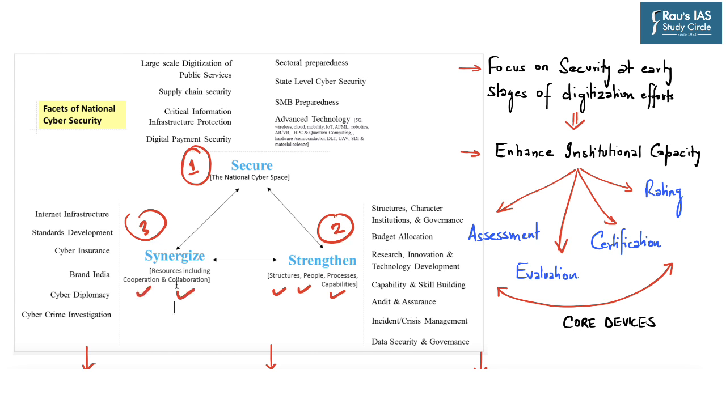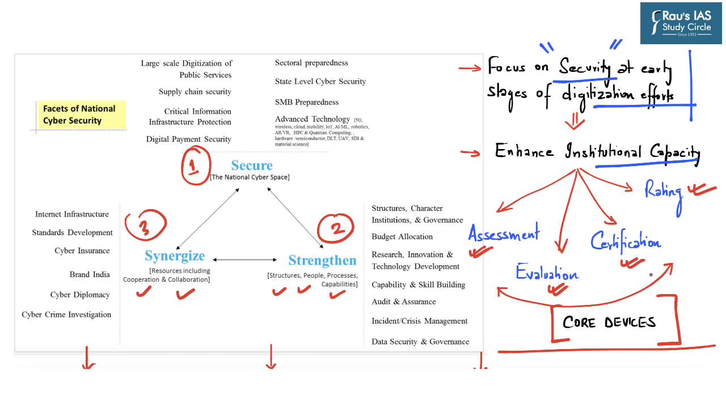So it is based on these three aspects that the Data Security Council of India has presented its report, whereby it has focused on providing security at an early stage of digitization efforts to be made by the Government of India. So the Government of India, in all its digital infrastructure, needs to focus on improving cyber security at the very early stage of digitization. Further, the report mentions enhancing institutional capacity in order to improve assessment, evaluation, certification, and also rating of core devices in order to secure these devices so that they do not remain vulnerable to increased cyber threats.